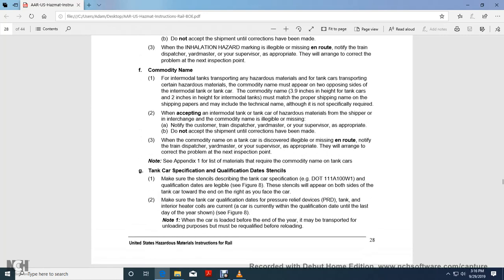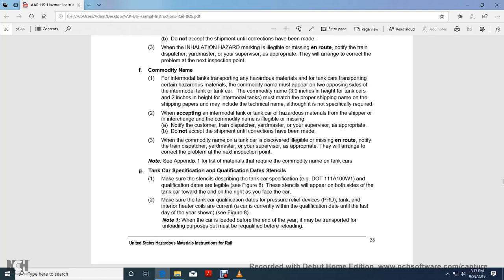Commodity name. For intermodal tank transportation of hazardous materials and tank car transportation of hazardous materials, the commodity name must appear on two opposing sides of the intermodal tank or tank car. The commodity name letters are 3.9 inches high on the tank car and 2 inches high on intermodal tanks. It must match the shipping name on the shipping paper and may include the technical name, although that is not specifically required.